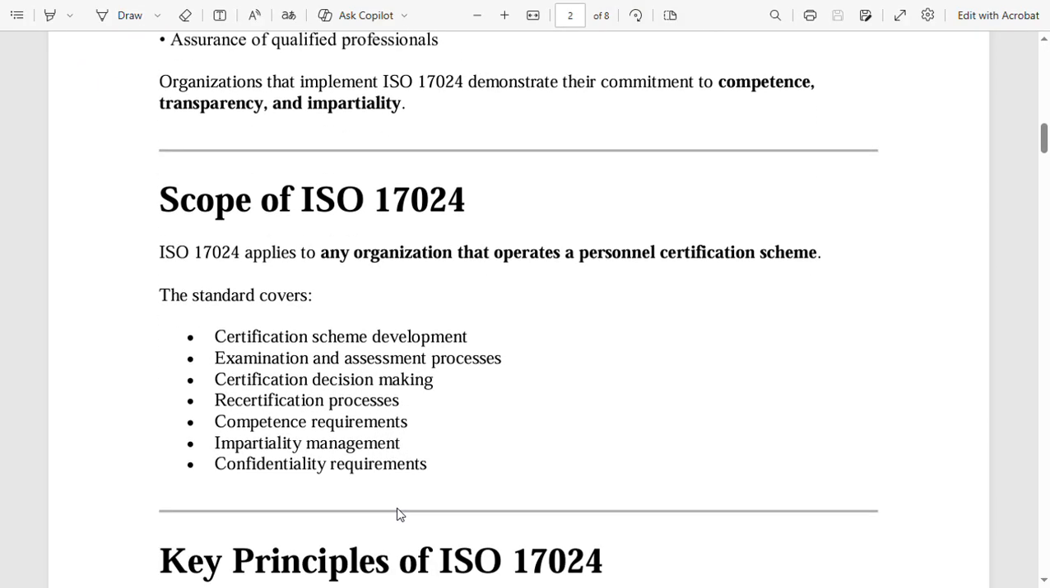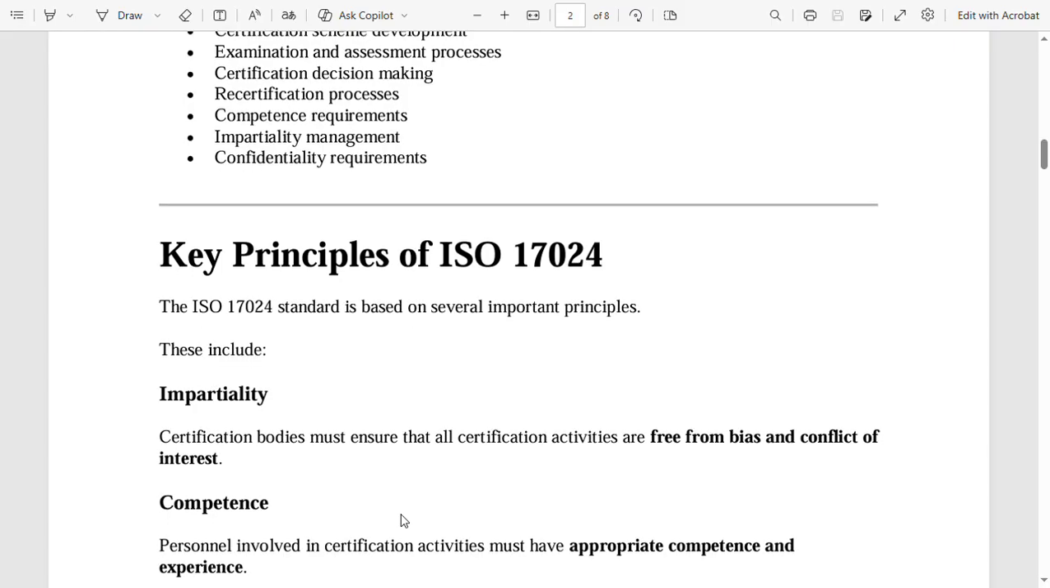Scope of ISO 17024. ISO 17024 applies to any organization that operates a personal certification scheme. The standard covers certification scheme development, examination and assessment processes, certification decision making, recertification processes, competence requirements, impartiality management, confidentiality requirements. Key principles of ISO 17024.